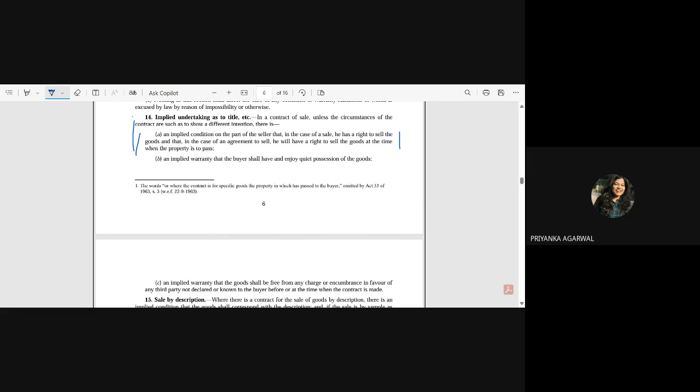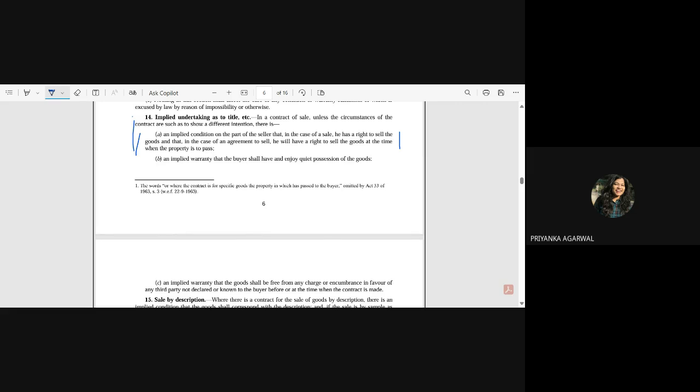But when you have mentioned that nobody should bother you, that means you should have quiet possession of that good. Correct? Yes, ma'am. So that is your implied warranty and not implied condition. In yesterday's class, we mentioned that a person has sold a good which is already pledged to somebody else.